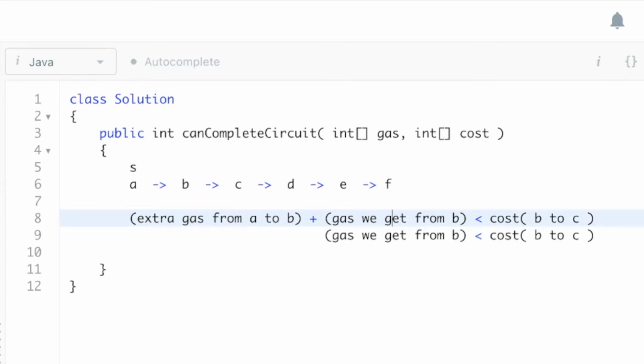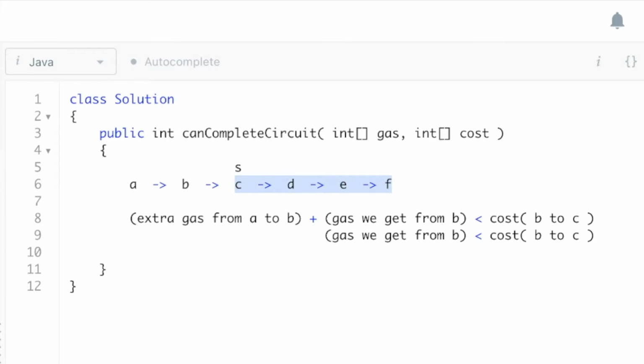So now moving on, let's say that I get from A to B, and again I couldn't make it to C. Since I couldn't make it to C, I'm going to set my starting point at C, because we know we don't have to check B, since I just went through that. So now let's try starting from C. And let's say that we make it from C to D to E to F. We made it all the way to the end.